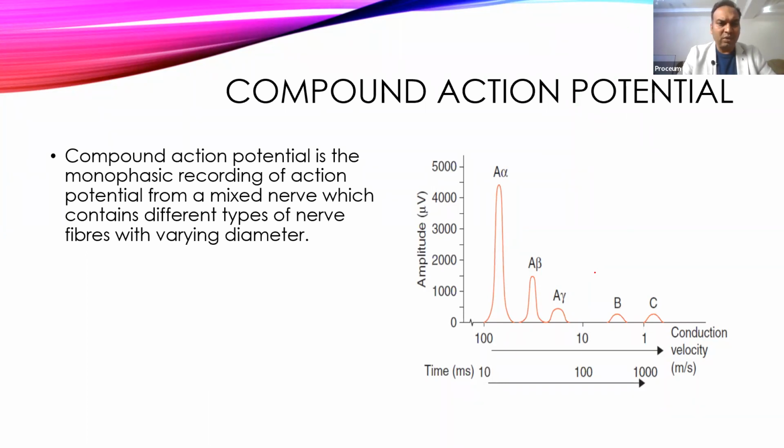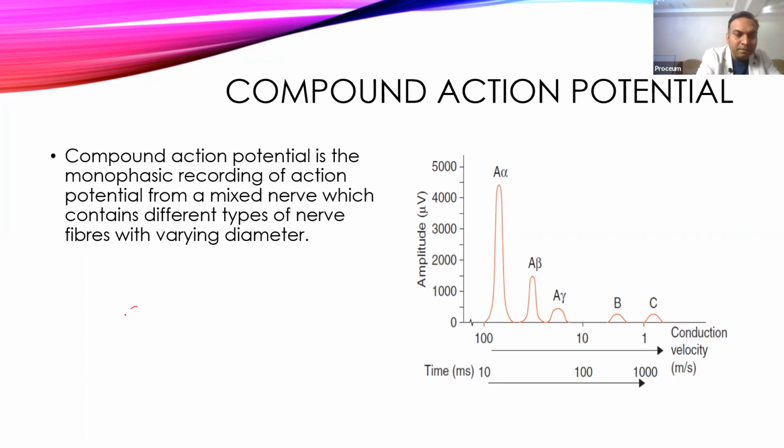So, if you stimulate a mixed nerve and record it from some distance away, suppose 10 centimeter or 25 centimeter away from the site of stimulation, then you can see a split of the electrical activity in that conduction if you record a little bit away in a mixed nerve. And this type of action potential is called compound action potential. Here, the mixed nerve has been stimulated and the impulse has been recorded a little away from the stimulating electrode.